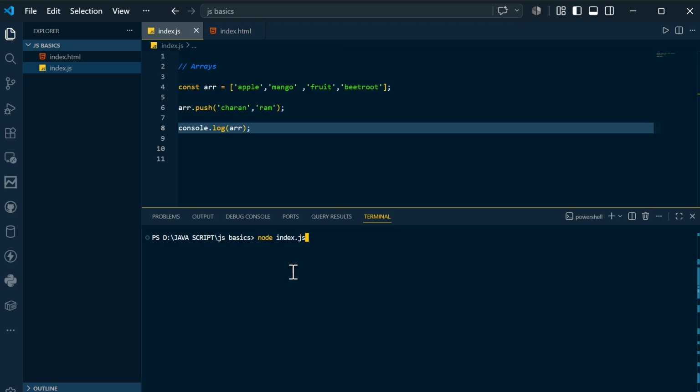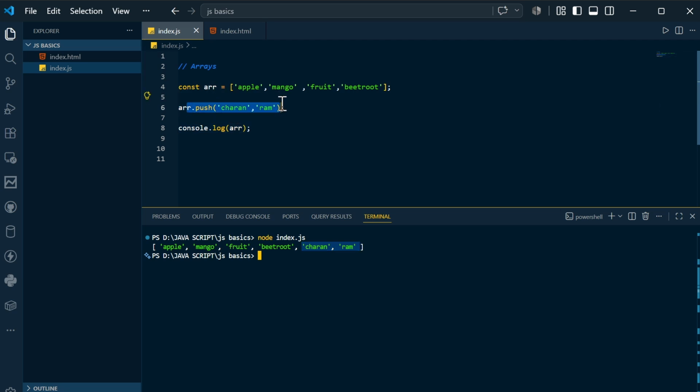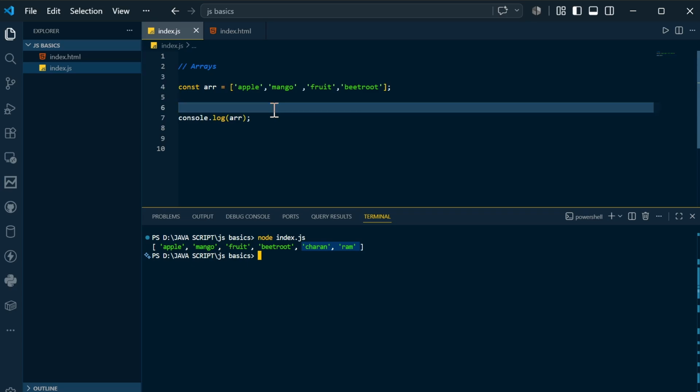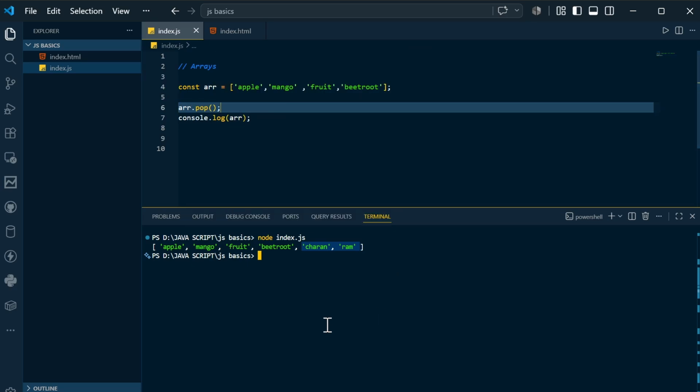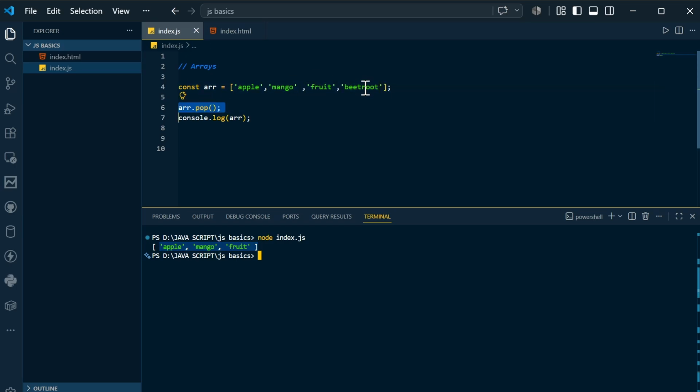If I clear the terminal, compile and run, you can see my name Charan and Ram have been printed successfully. So what is meant by push? Push is nothing but pushing elements into the array, here 2 elements. I hope you understood what is meant by push. If you want to remove something, you mention array.pop. Let me clear the console. If you compile and run, you can see you are getting only apple, mango, fruit. The beetroot has been removed. So pop removes an element from the back.